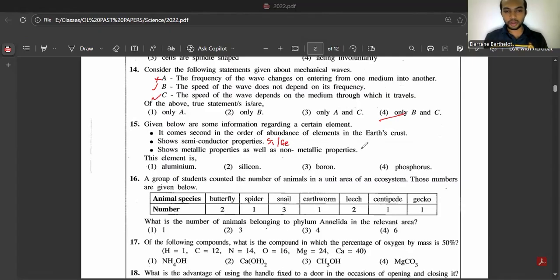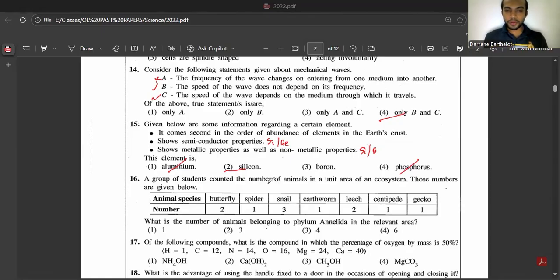So it should be a metalloid. So if you omit the answers, you can omit 1 and 4. It should be either silicon or boron because it should be a metalloid. But out of silicon and boron, highest abundance is silicon because in sand you can find silicon, right? Even sand is used to make glass because it contains silicon. So answer is second one.